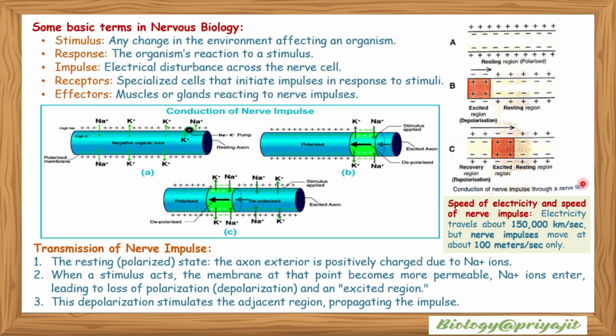So this is the speed of electricity and speed of nerve impulse. Electricity travels about 1,50,000 kilometers per second, but nerve impulse moves at 100 meters per second only. The resting or polarized state: the axon exterior is positively charged due to sodium, Na+, ions. When a stimulus acts, the membrane at the point becomes more permeable. Na+ ions enter, leading to the loss of polarization, and depolarization in the excited region. This depolarization stimulates the adjacent region, propagating the nerve impulse.